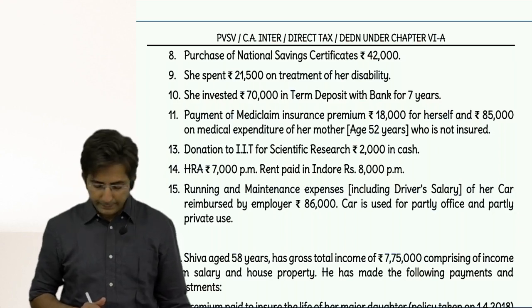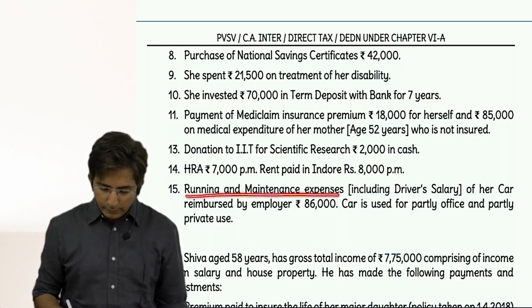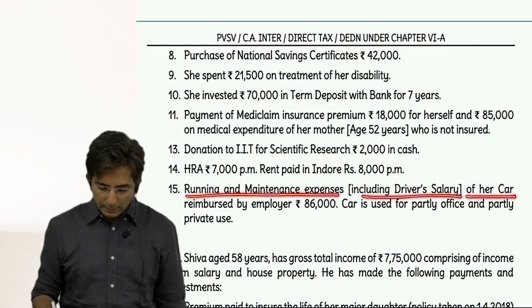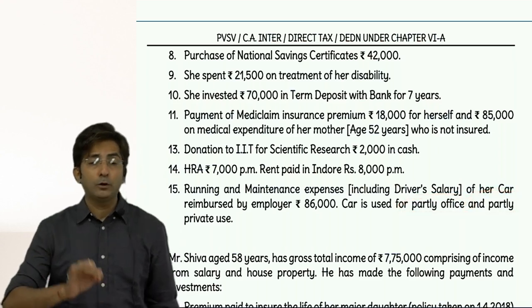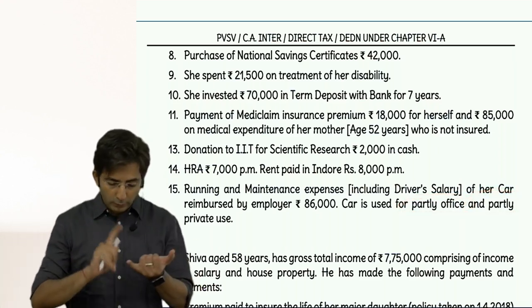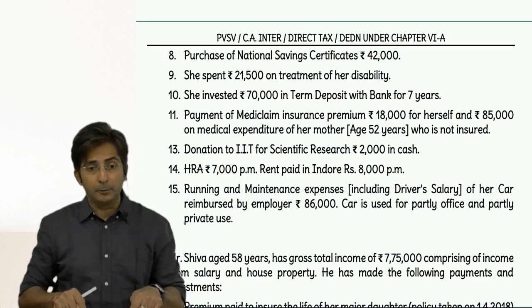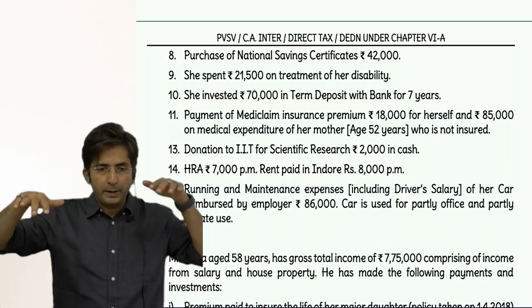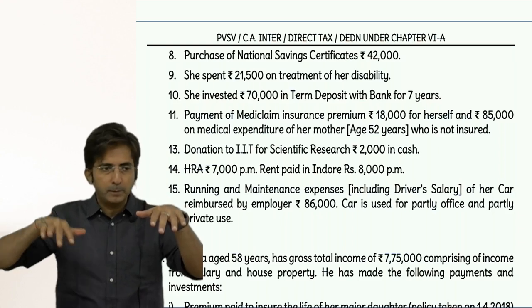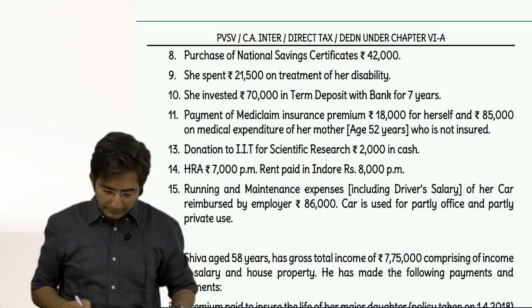Then the next point is running and maintenance expenses, including driver's salary, of her car reimbursed by employer. Car is partly office, partly private. Whenever there is a car, you have to first check whether it is fully office, office to residence, fully private, or partly. Here it is partly, and for partly there was a big chart: car owned by employee, car owned by employer; expense paid by employee, expense paid by employer. Then repeat the same thing. So is your car owned by employee or employer? Employee. See, here it is written.